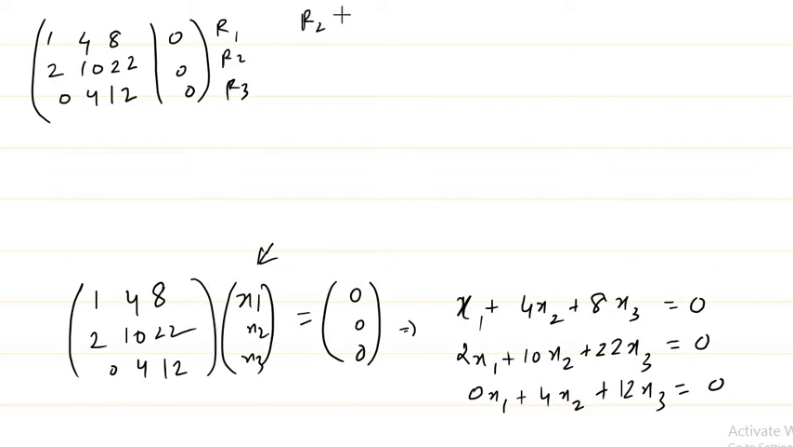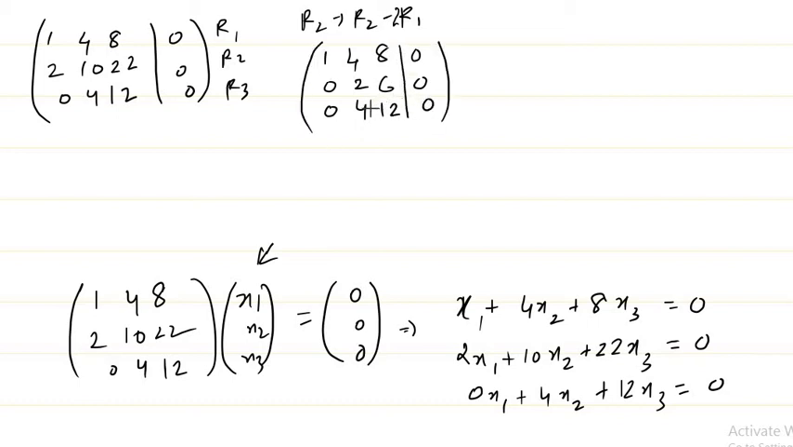I'll make my r2 to be r2 minus 2 times r1. So I get 1 4 8 0. 2 minus 2 is 0, 10 minus 8 is 2, 22 minus 16 is 6, and this is 0, and this is the same, 0 4 12 and 0, right?